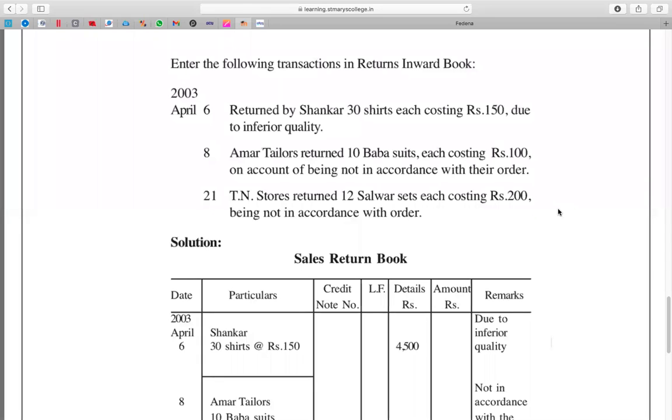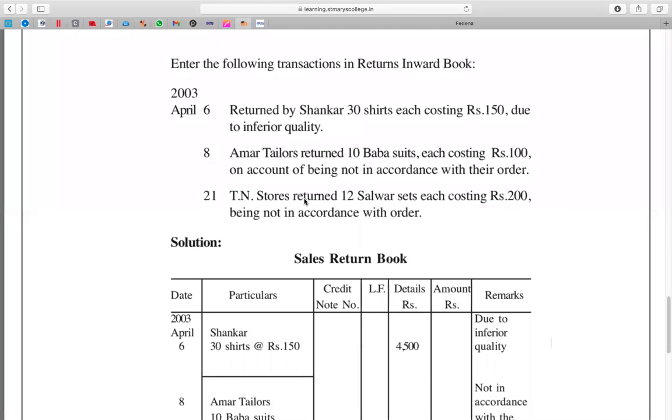On 21st April 2003, TN Stores returned 12 silver sets each costing 200, being not in accordance with the order. These reasons you write in the remarks column.